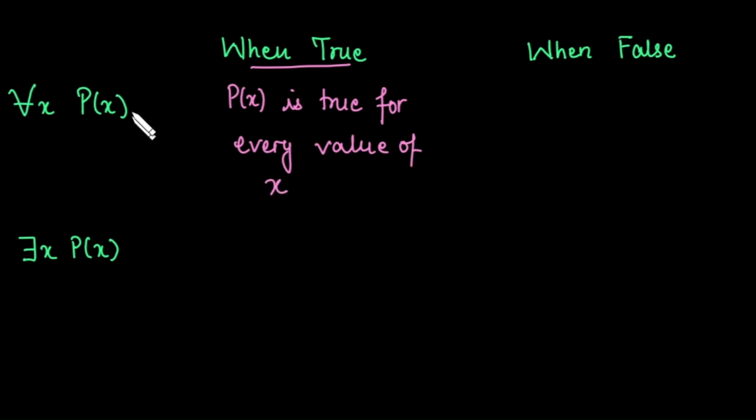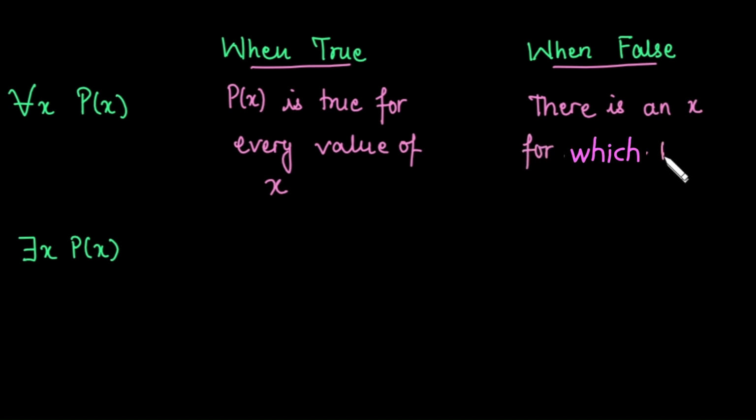And for all x, Px is false when there is an x for which Px is false. अगर कोई एक भी x मिल जाए जिसके लिए Px statement is false, we can say that the entire statement is false.